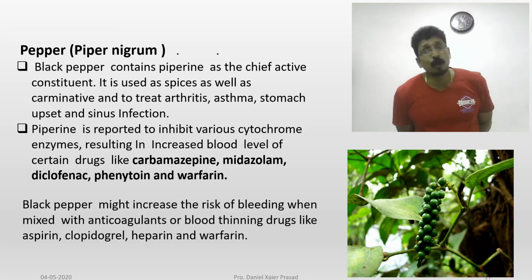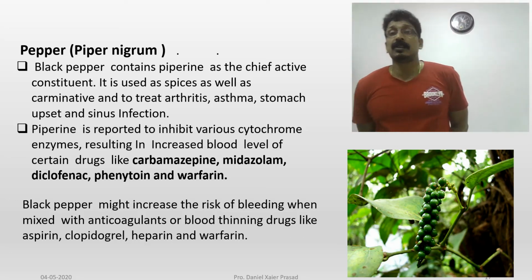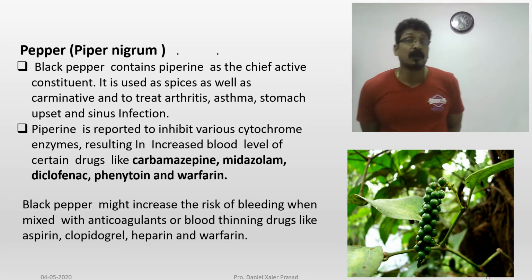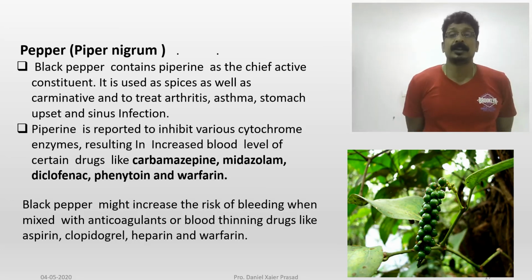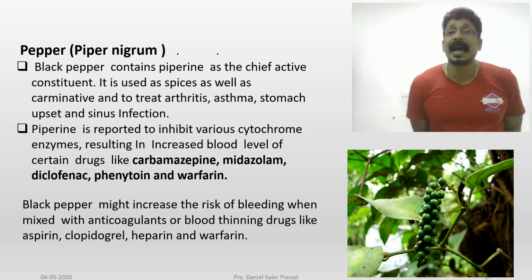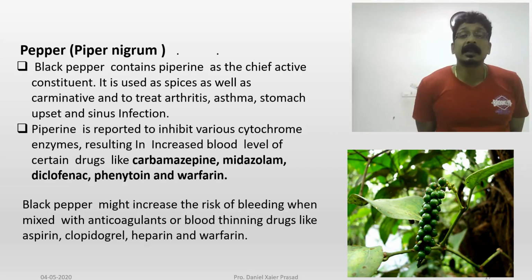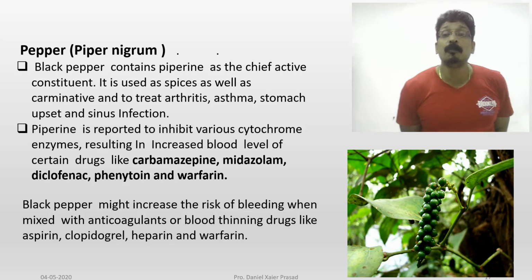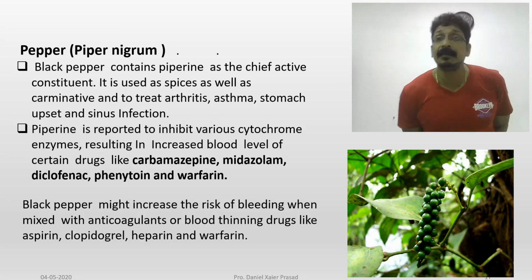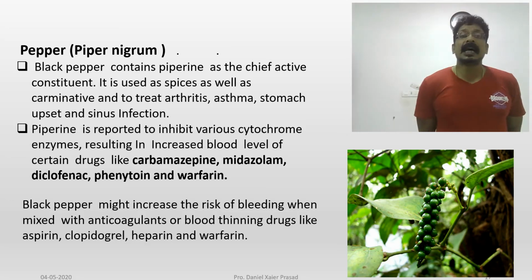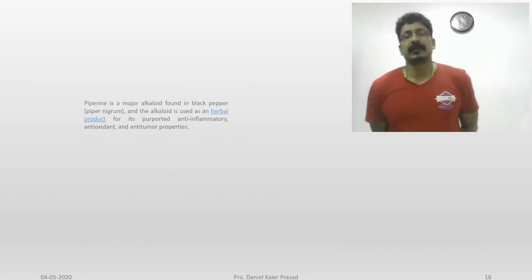Heparin, you know, is an anticoagulant. Warfarin is also an anticoagulant, with a small difference in their activity, which doesn't allow for fibrinogen formation. So they will prevent blood clots and block heart attacks. Emergencies can be treated, but if you are using pepper along with them, they increase the risk of bleeding. They increase their activity by means of inhibiting various cytochrome enzymes.